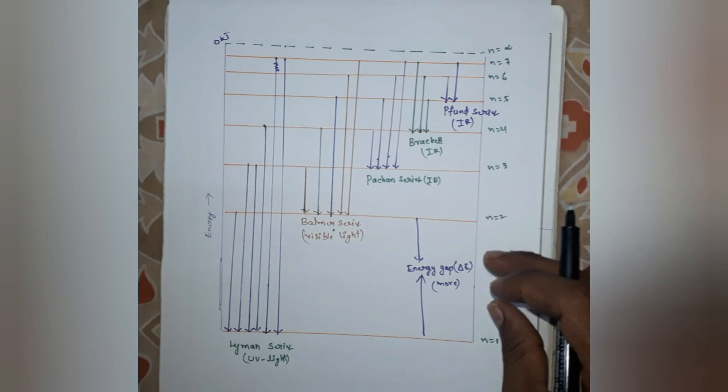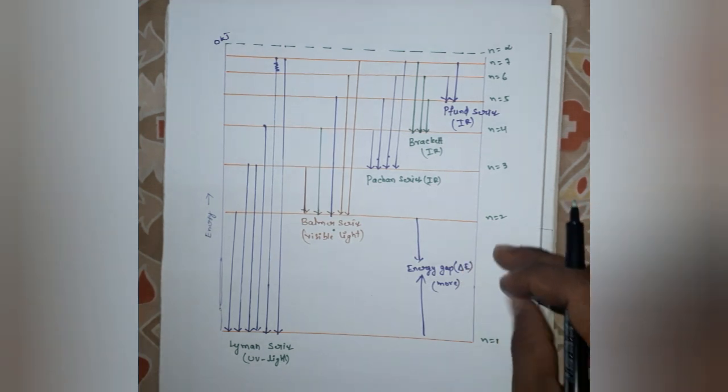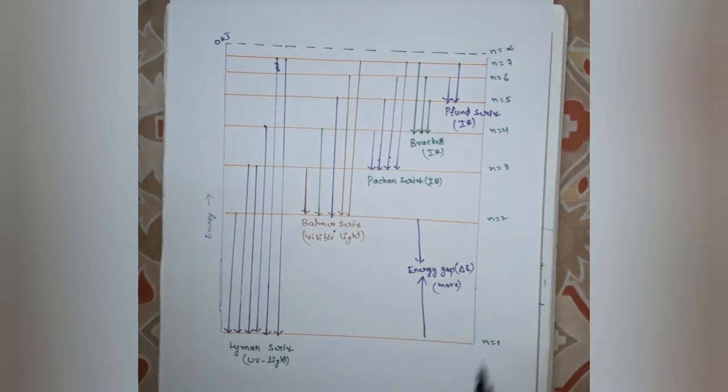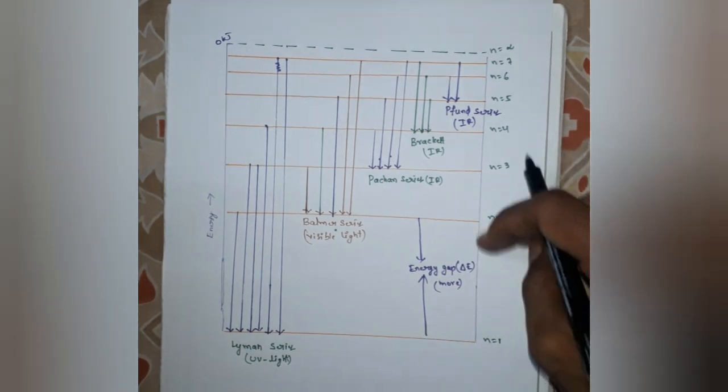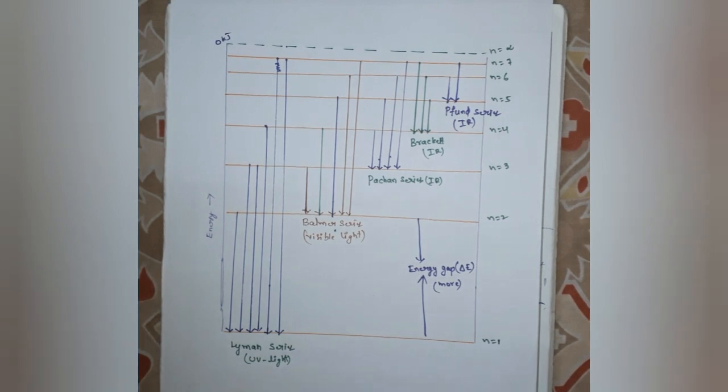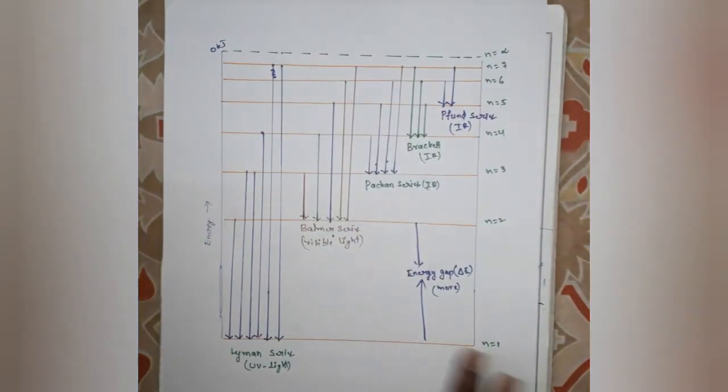The energy difference between first energy level and second energy level is more, compared to remaining orbitals. This is the hydrogen spectrum.